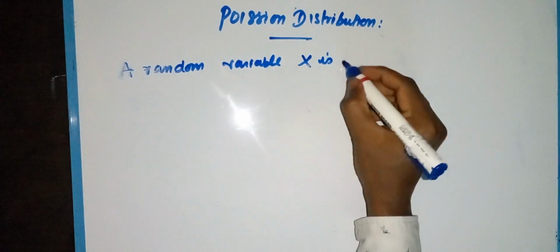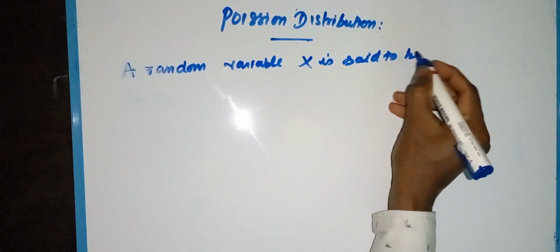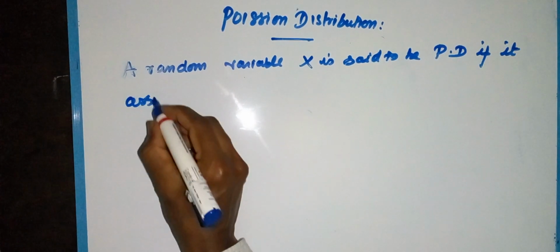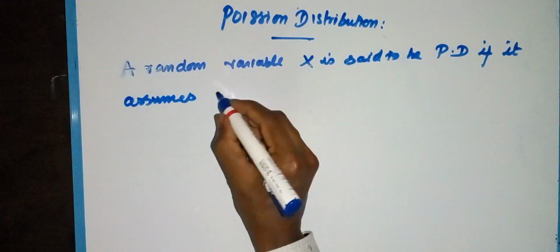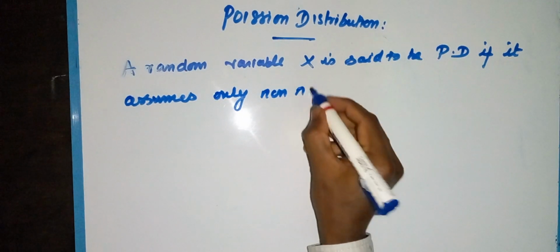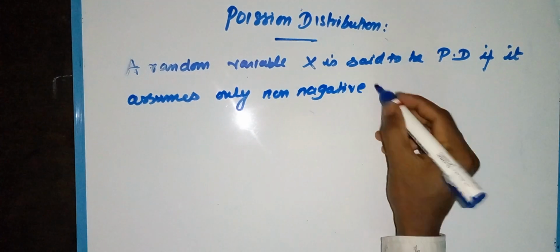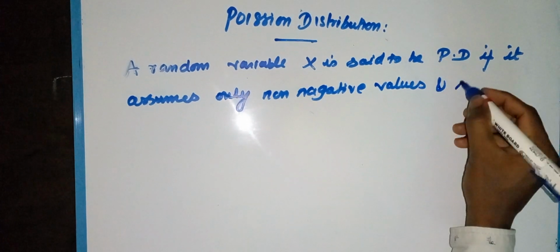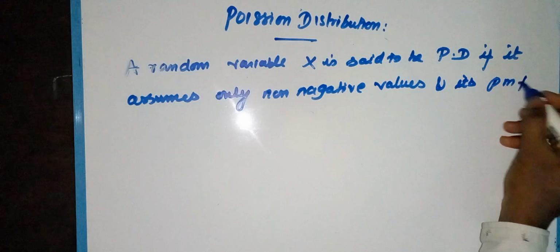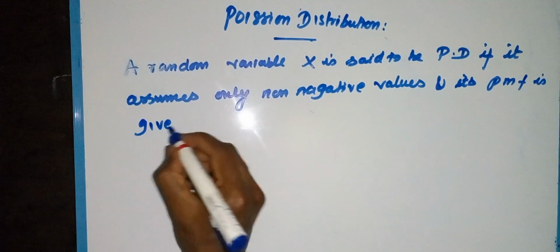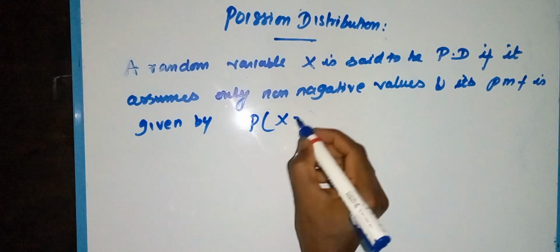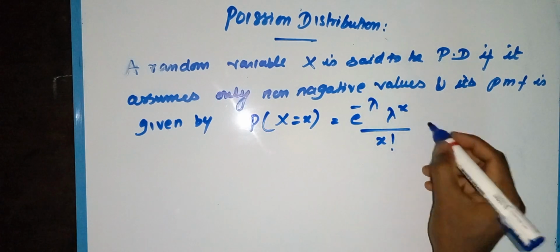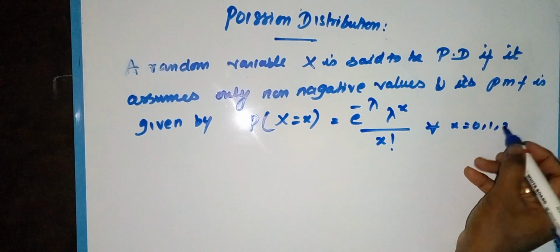x is said to be Poisson distributed if it assumes only non-negative values and its probability mass function is given by P of x is equal to e power minus lambda, lambda power x by x factorial, for all x equal to 0, 1, 2, etc.